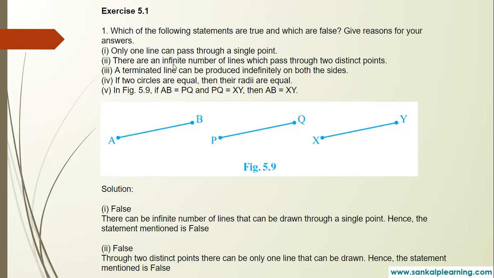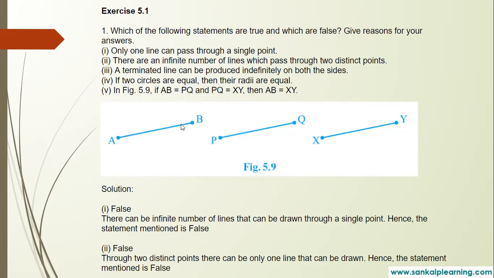There are an infinite number of lines which pass through two distinct points. Two distinct points, and for example here we have A and B as two points, right? So what are they saying? There are an infinite number. Infinite means uncountable. So many lines. So can we draw so many lines through two points? From A and B, how many lines can you draw?